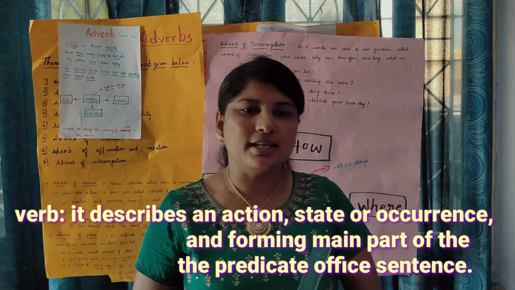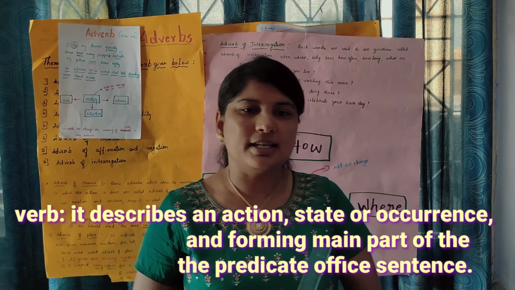Another sentence is here. Sam sees many puppies outside. Sees is the verb, and outside is an adverb here. Here is another one. My father came home early. Here came is a verb and early is an adverb. So this is an example.